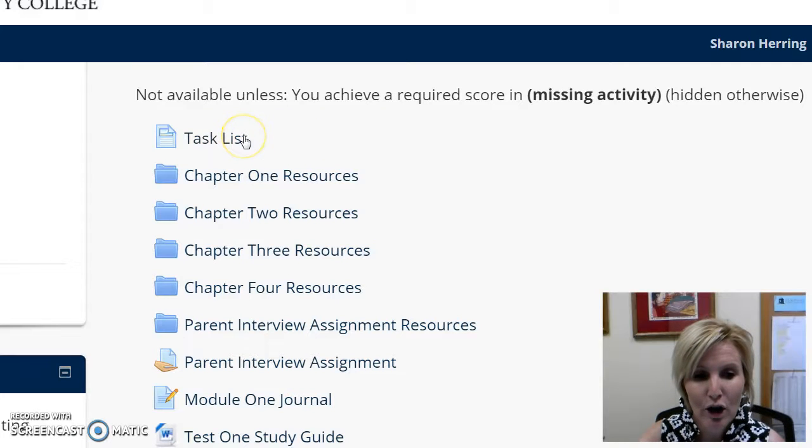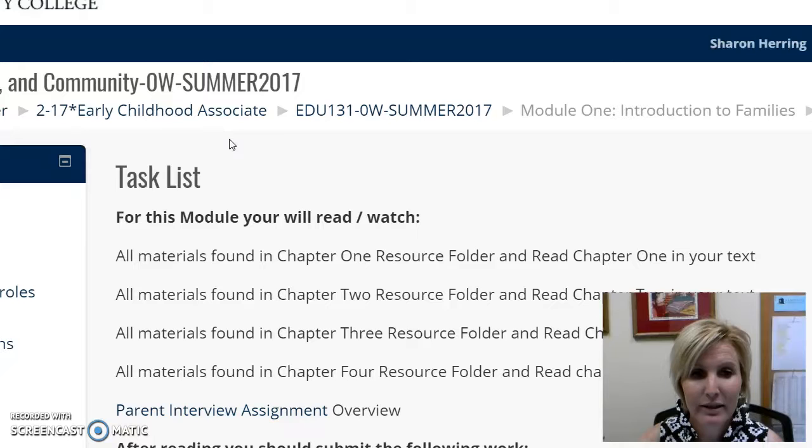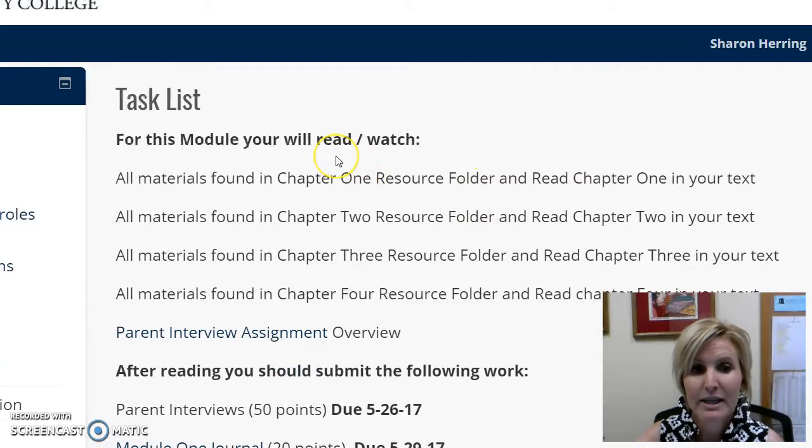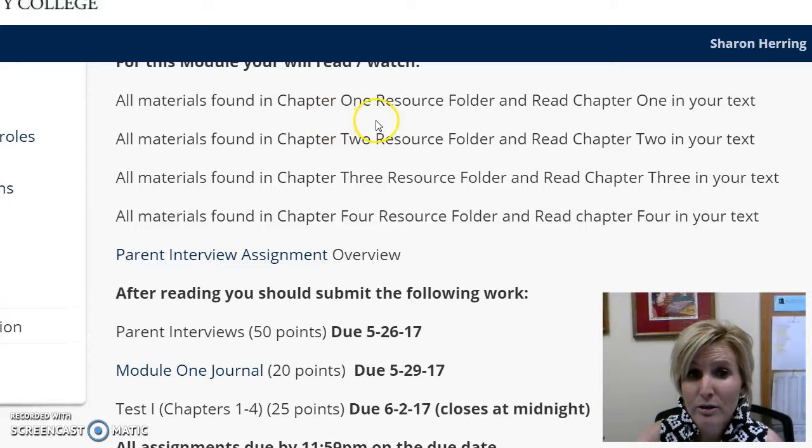However, this very first module, again, they're all set up the same way. You're always going to start with a task list. This tells you what you're responsible for in each module. So if we click on that, it takes you to this list, and it basically says this is what you're going to do. So for Module 1, you're going to read all your materials in your Chapter 1 resource folder, and you're going to read Chapter 1 in your text. It's very important that you read the material.